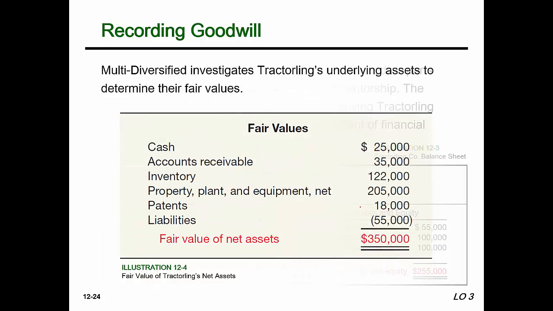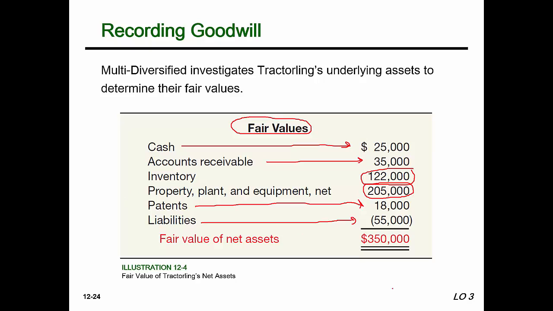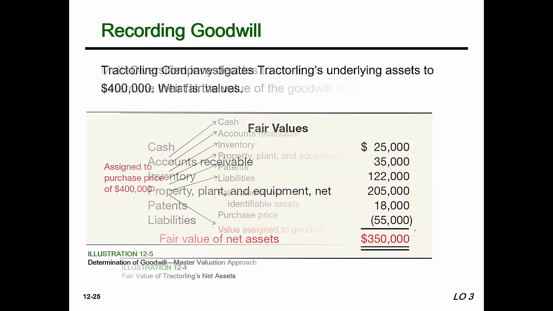But once that company is being purchased by an outside entity, that can prompt recognition of it. So the fair value, again, more of a market-driven approach, of the net assets, which is your assets less your liabilities, is $350,000. Now, how much are we paying for it?